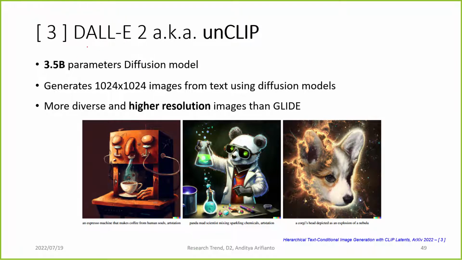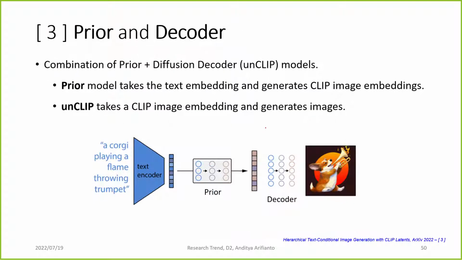And after GLIDE, we have DALL-E 2. The official model name is unCLIP, which is a 3.5 billion parameter diffusion model. It is able to generate even larger images, again using diffusion, so it is a form of GLIDE, but it is more diverse and higher resolution than GLIDE. The way they do it is they introduce two models inside this DALL-E 2, which are the prior and the decoder. The prior converts the text embedding into a CLIP image embedding. And then the unCLIP, or the decoder, generates the image from that CLIP image embedding.